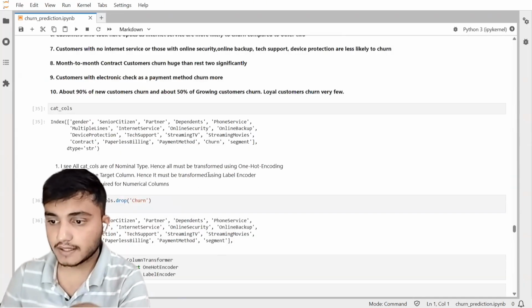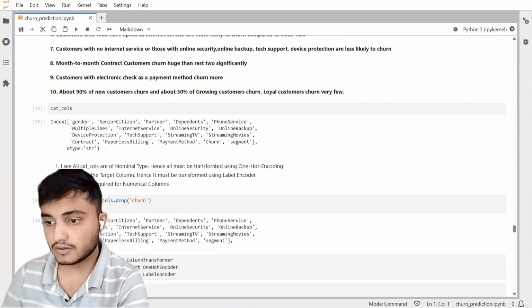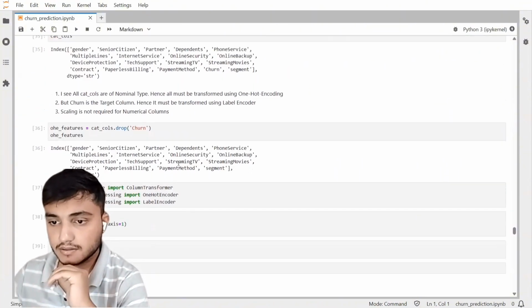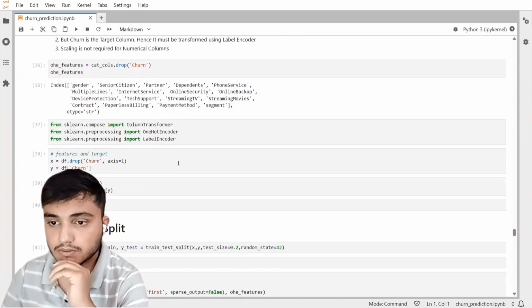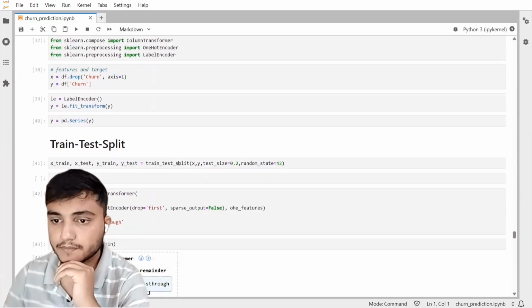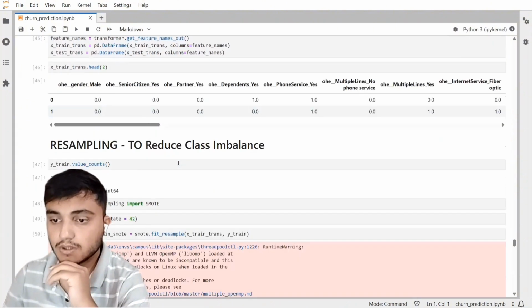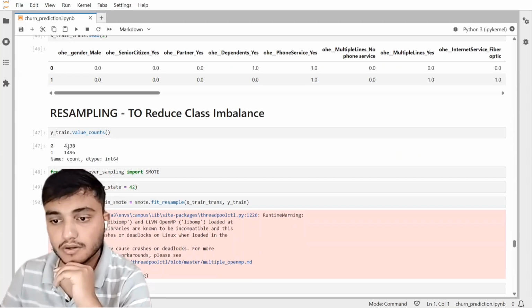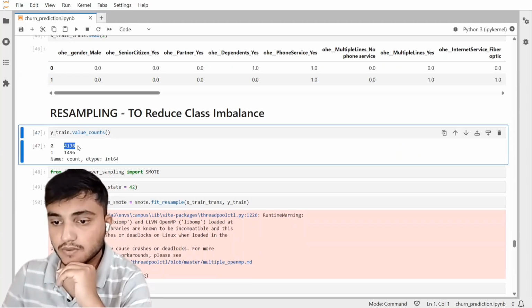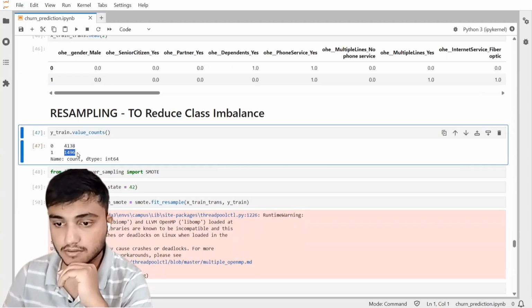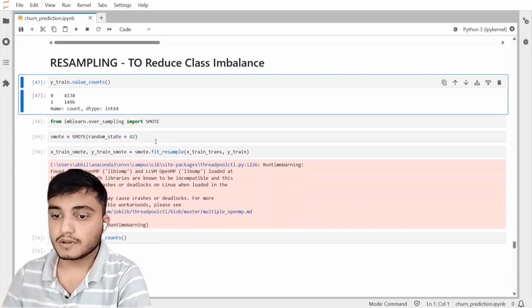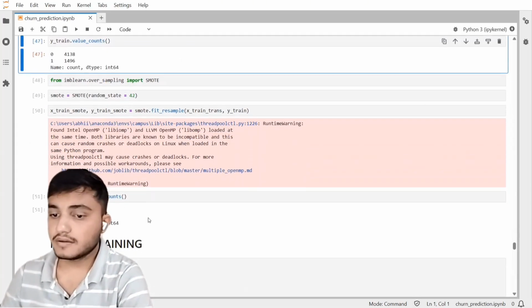first I will explain this. I have encoded all those categorical columns using one-hot encoding, and the target using label encoder. Okay, this thing that I was talking about recently: actually there was class imbalance. You can see that the number of no is 413 and the number of yes, those customers that actually joined, were 196. So this is the class imbalance that I was about to say. So I applied the SMOTE technique and balanced this in the training datasets.